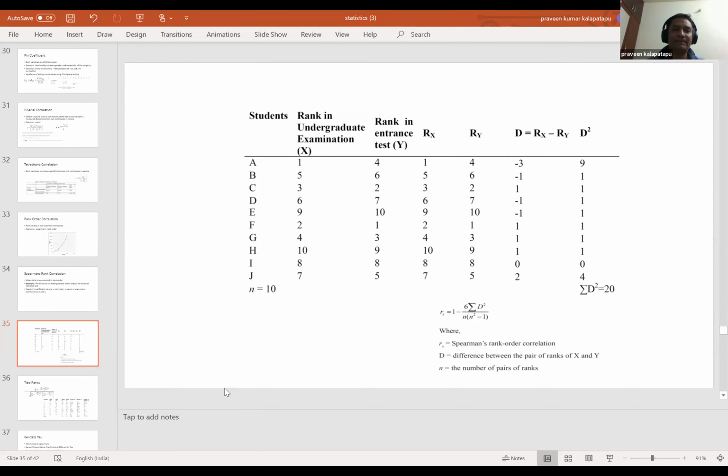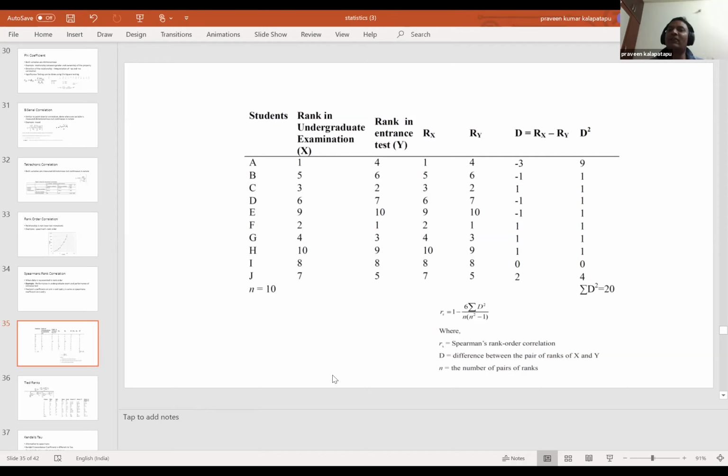And positive means if they did well in the undergraduate examination, they'll definitely do well in the entrance. That's the positive. Correct, that's right. So both on the positive side and the negative side, there is a relationship. Yes, there is a direction of the relationship: in one, you are saying that one performing well is going to perform weak in the other. In case of positive, one performing well is going to perform well in the other. So there is a direction, but there is a relationship at both ends. That is -1 or 1.